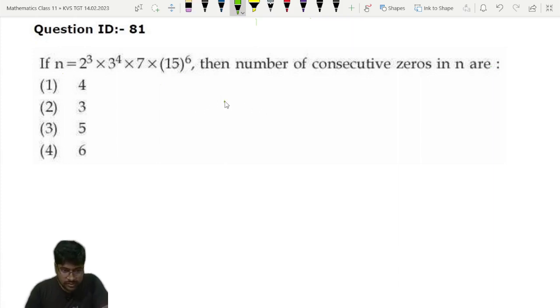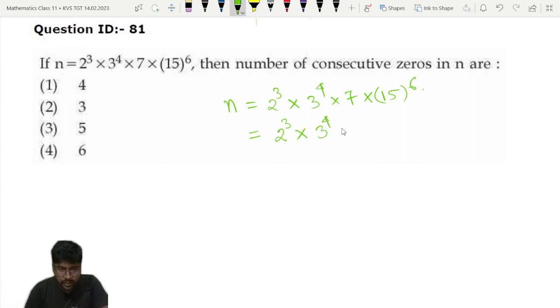So just write n is equal to what is given, 2 to the power 3 into 3 to the power 4 into 7 into 15 to the power 6. I will write 2 to the power 3 as it is, 3 to the power 4, 7, and 15 I will write as 3 into 5.